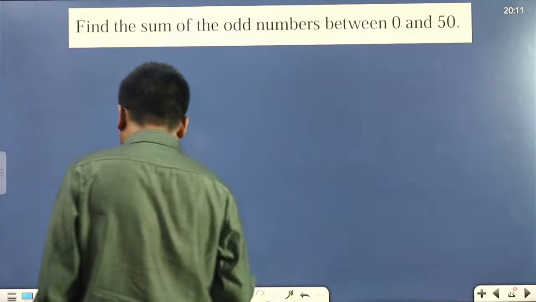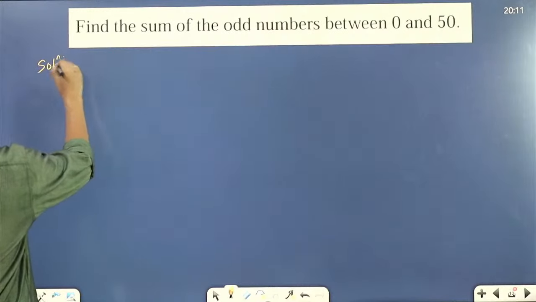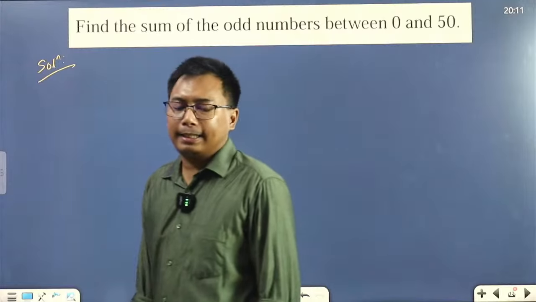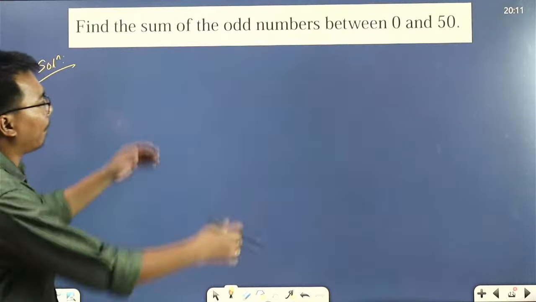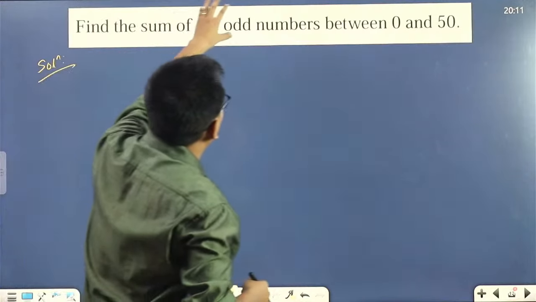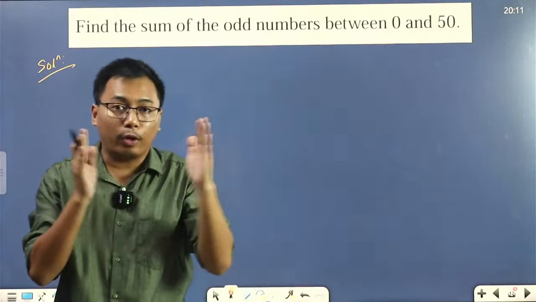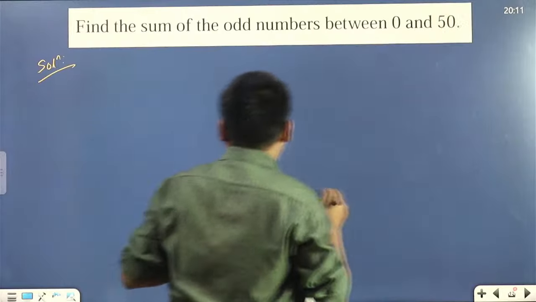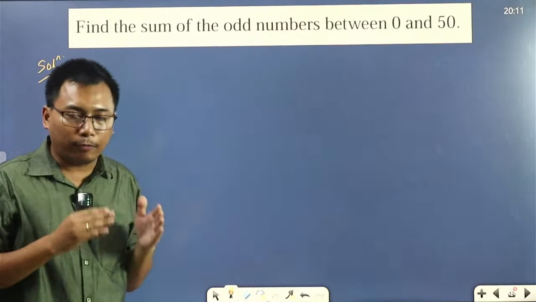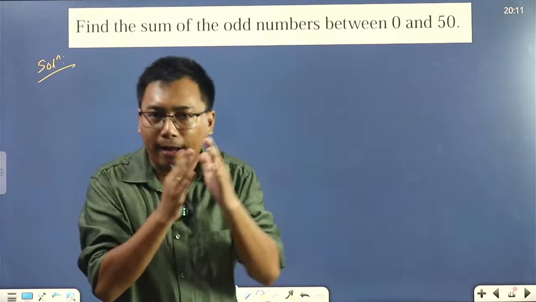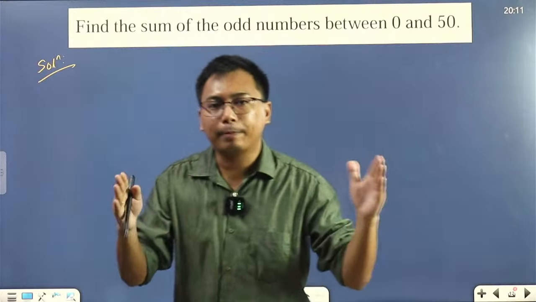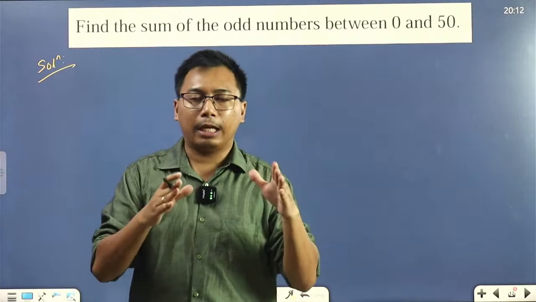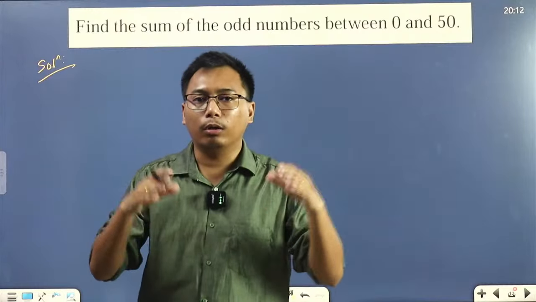Which is this. What do we have here? Read the question again. It's almost the same. This question is almost similar to our previous question. Here we have to find the sum of the odd numbers between 0 and 50. Which means between 0 and 50 we'll have odd numbers. Now we have to add all those odd numbers. How much will we get after adding all of them?